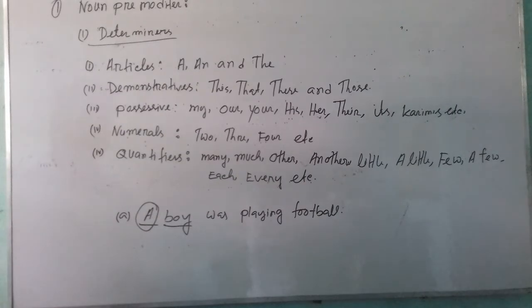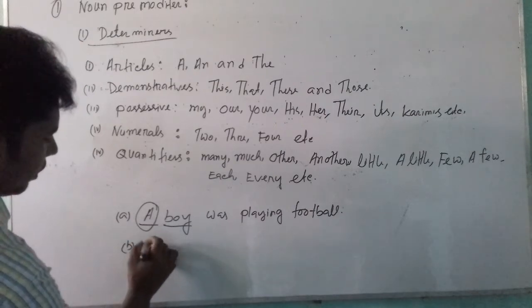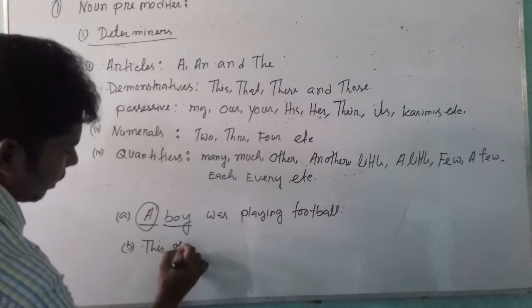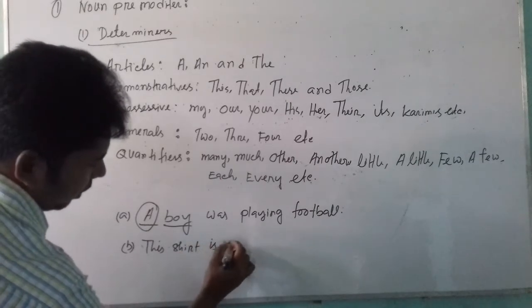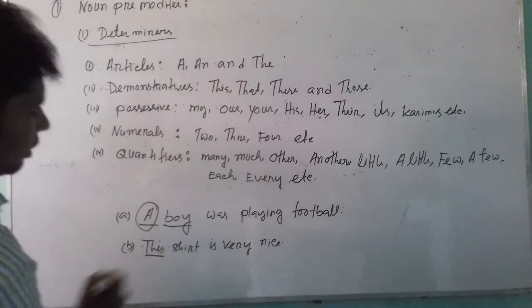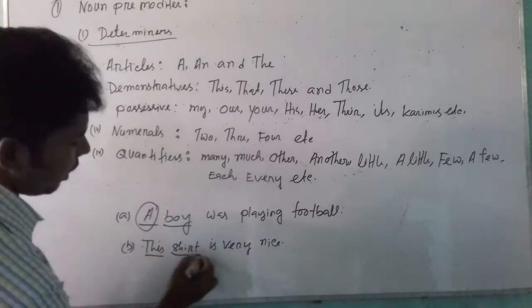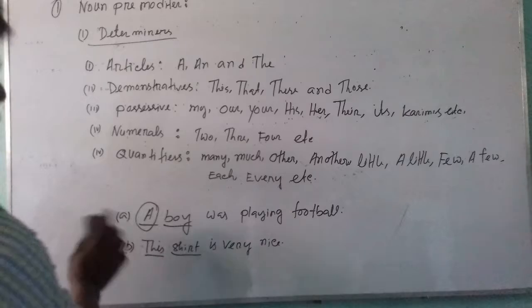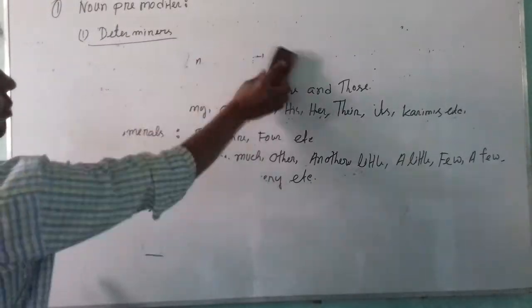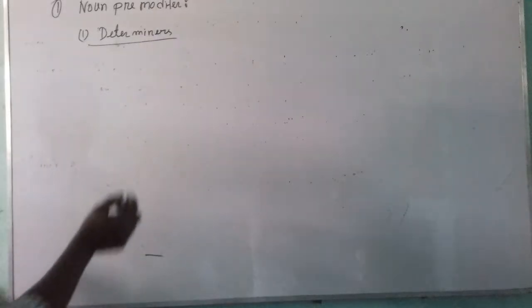Now I will show how demonstratives modify a noun. B number, this shirt is very nice. Here this is a demonstrative. It has been used as a pre-modifier of shirt. Here shirt is the noun. I am wiping out the determiners. I will show other determiners used as pre-modifiers of nouns.